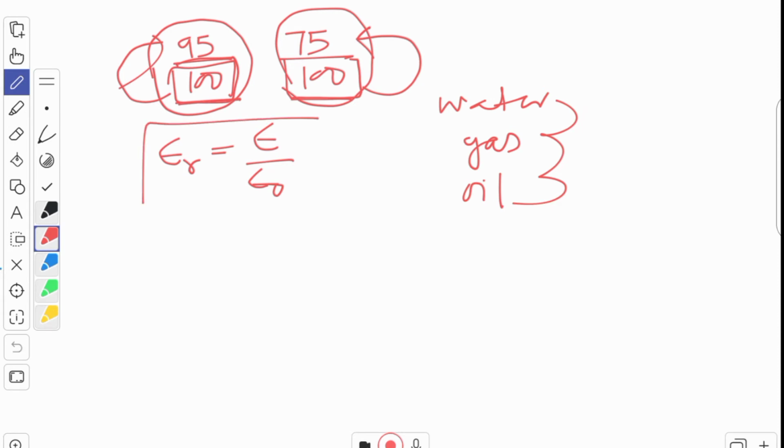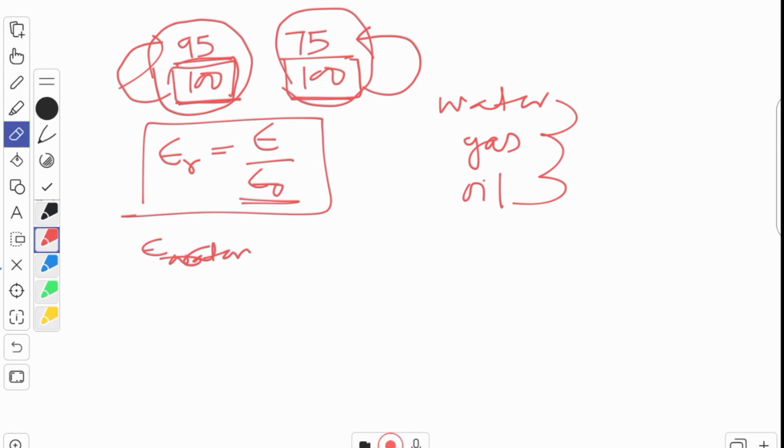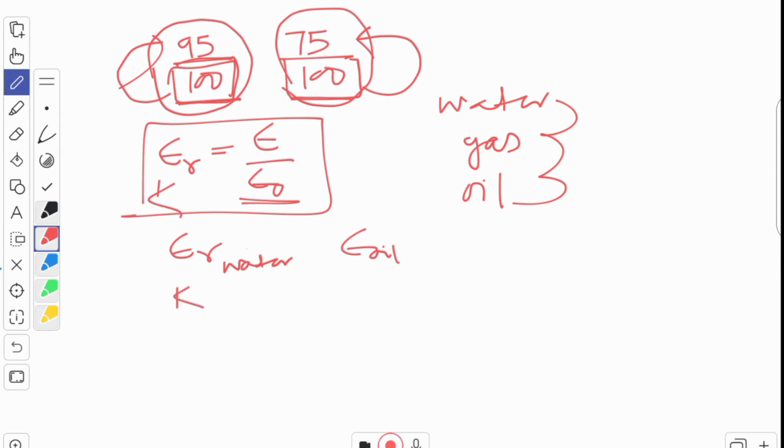See epsilon naught, suppose epsilon of water, relative permittivity of one medium, suppose for water, then for oil, or you can say this is K. So K for water will be different, K for honey will be different, then K for glass will be different.